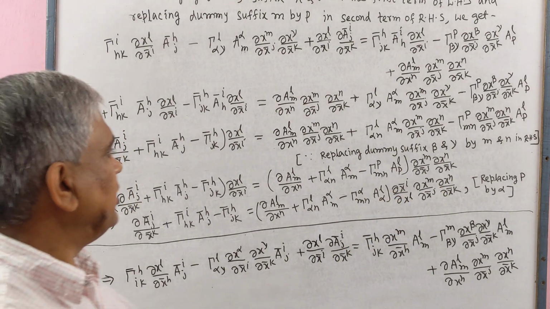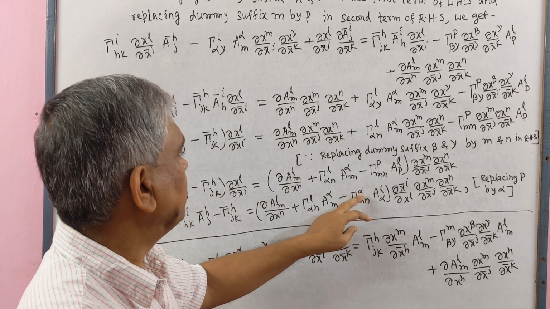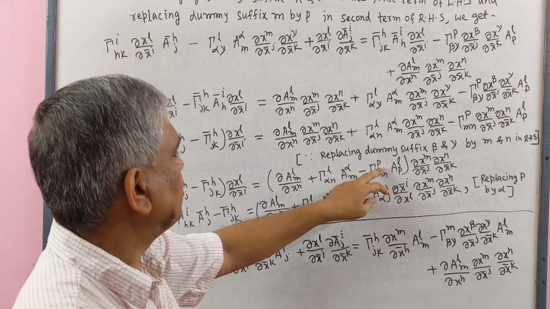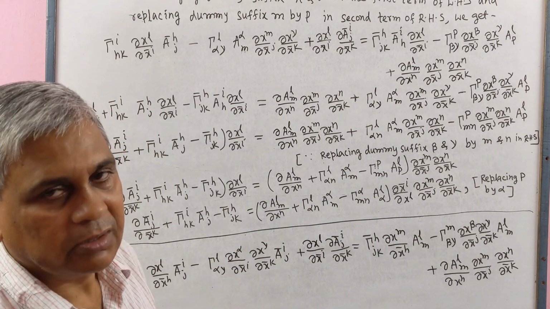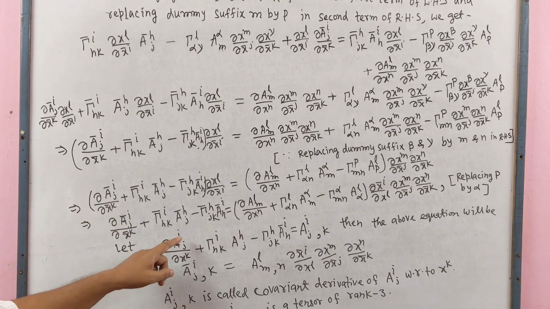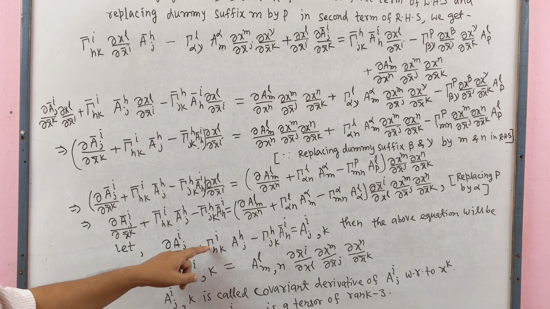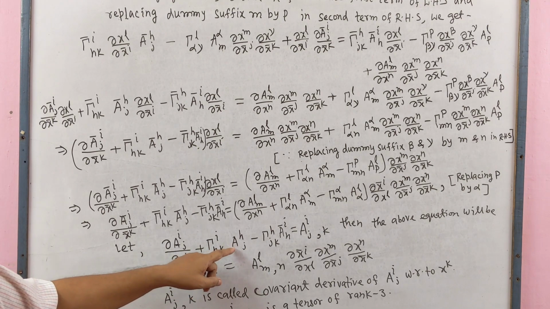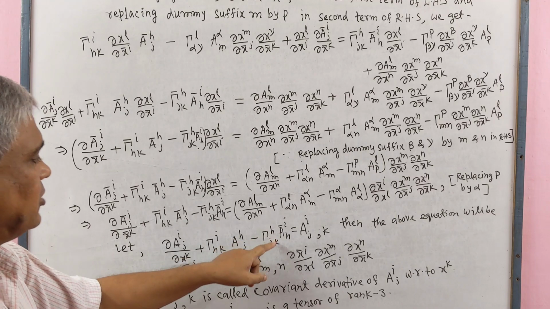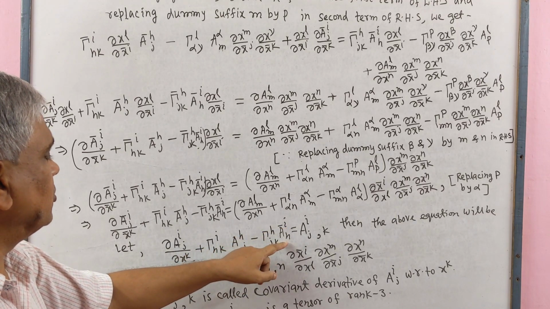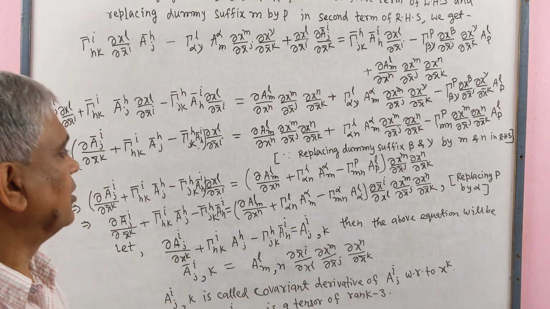Here we replace the dummy suffix p by α, so in place of p we write α. Then ∂A^i_j/∂x^k plus Γ^i_{hk} A^h_j minus the Christoffel symbol of second kind Γ^h_{jk} A^i_h equals A^i_{j,k}.